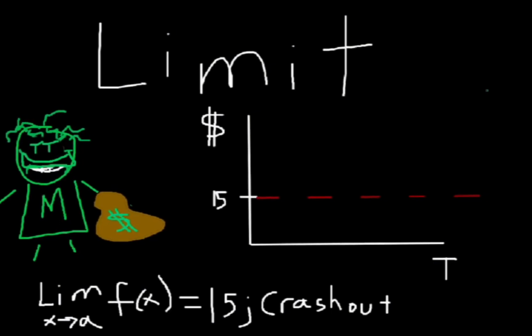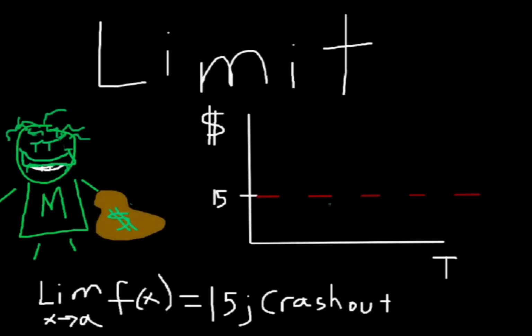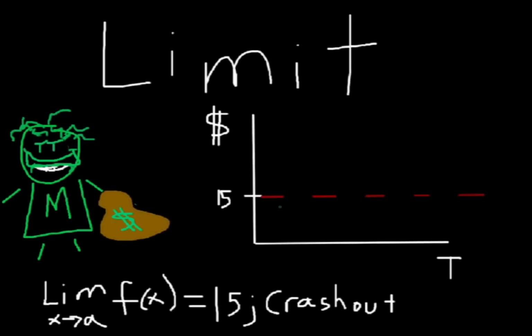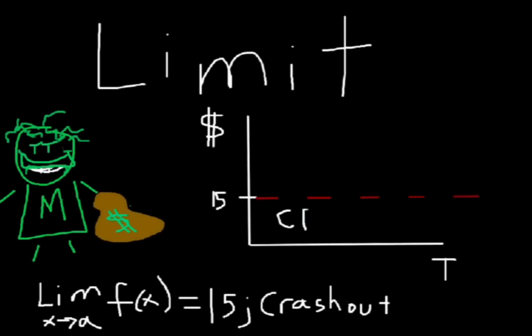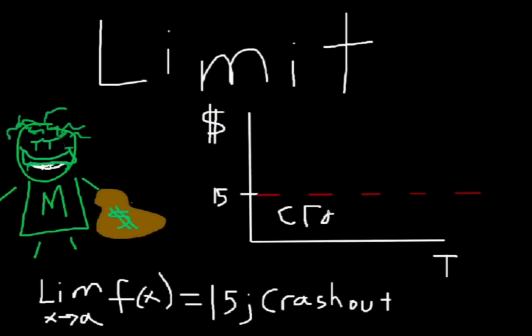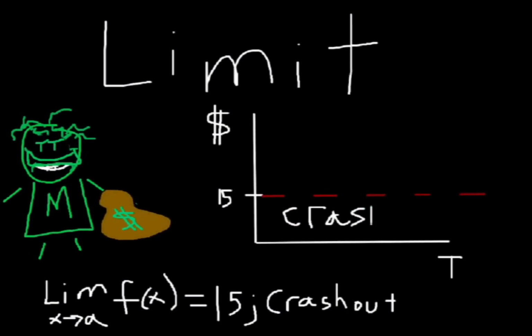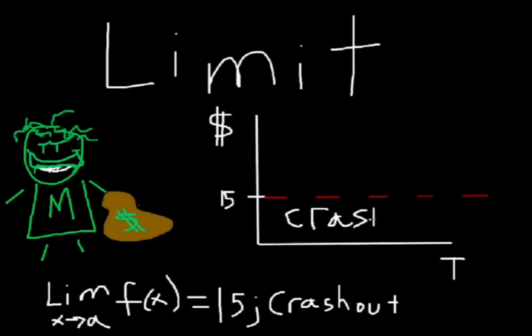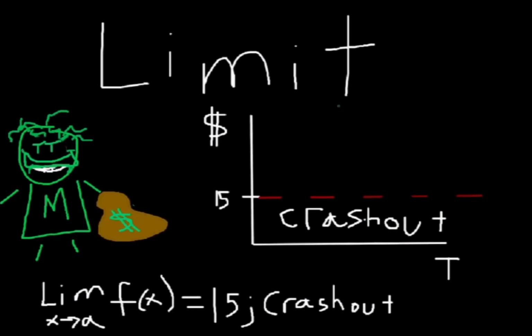Now have a look at this graph real quick. As I've marked here, this red zone means crash out. Anything below this line, y equals 15, that's just a crash out right there. This is the crash out zone.